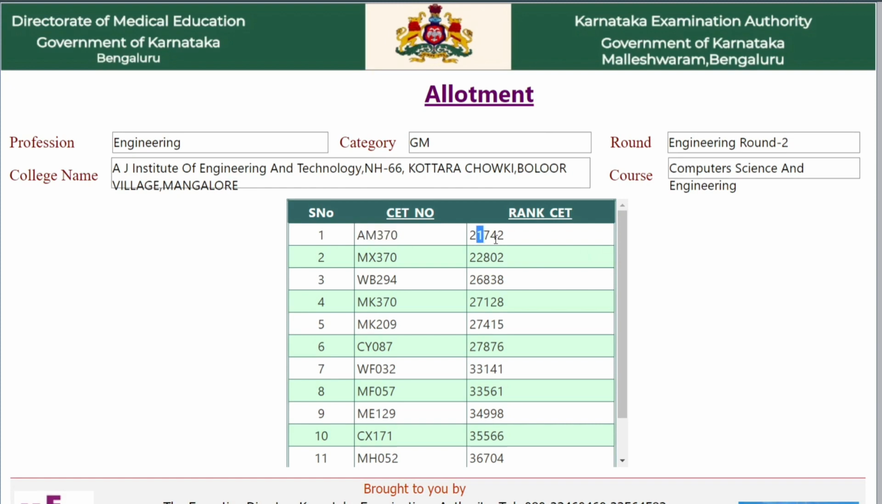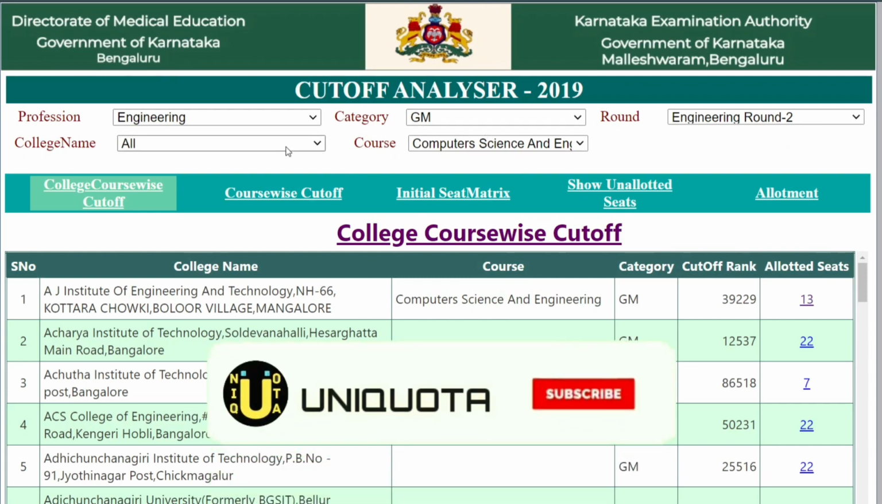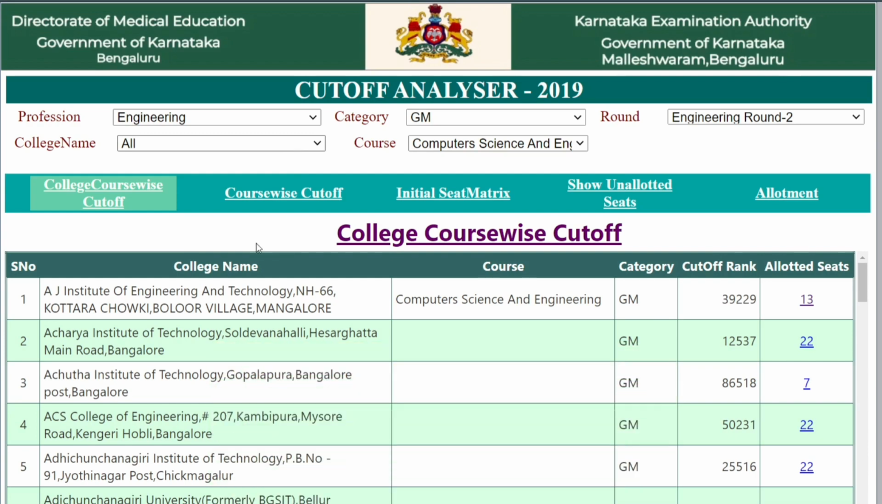So CET number and their rank is displayed here. 13 students have got computer science in AJ Institute from general merit. Actually, I've selected general merit. Yeah, as per my notes, general merit. 13 students have got it.